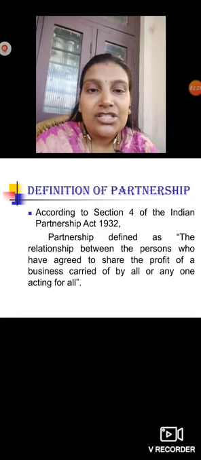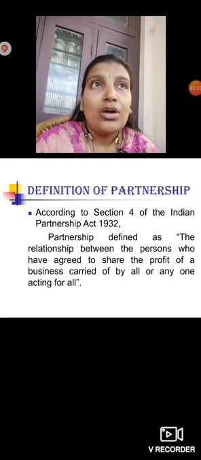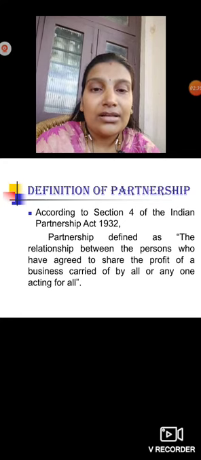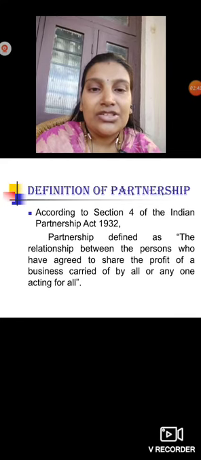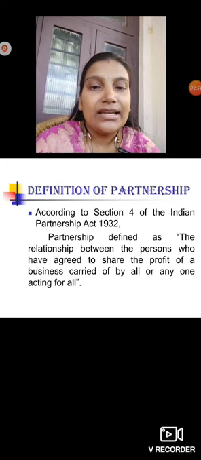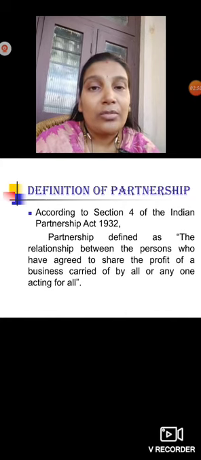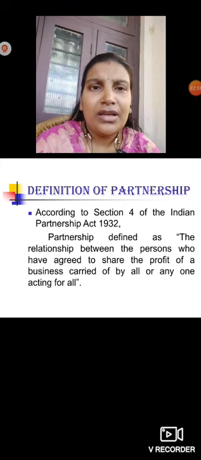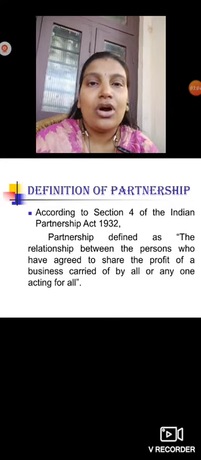Okay, the relationship between the persons who have agreed with each other and decided to share the profits as well as the loss. So with the same intention, to run the same business, they come together and decide to share the profit. Okay, and the business will be carried on by all, or by any one who is acting for all the persons.